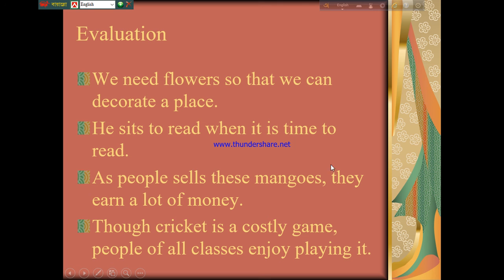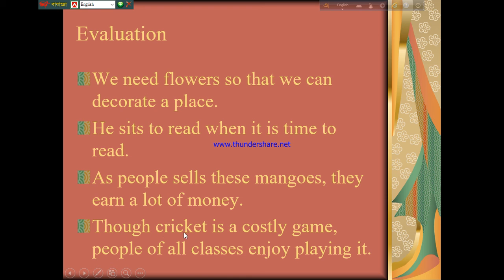Here people and they, both the subjects are same, so we have to omit this as and people and add ing to the verb sell. So the answer of this sentence will be, selling these mangoes. Instead of they, we have to use people. People earn a lot of money.